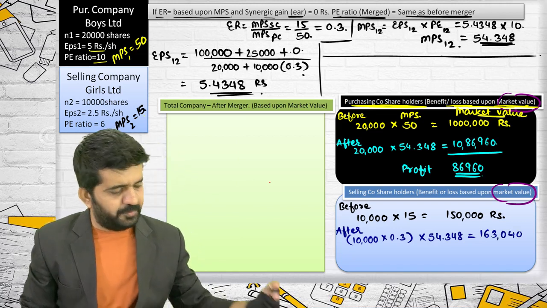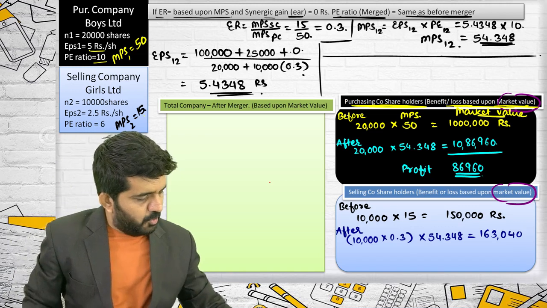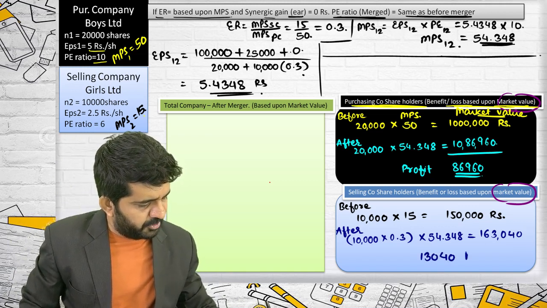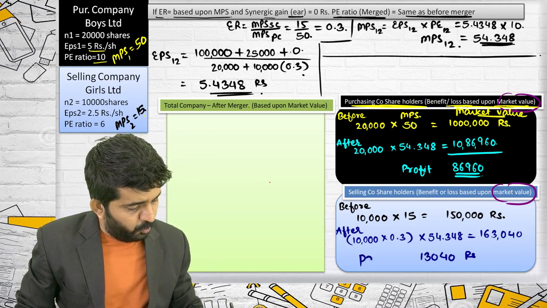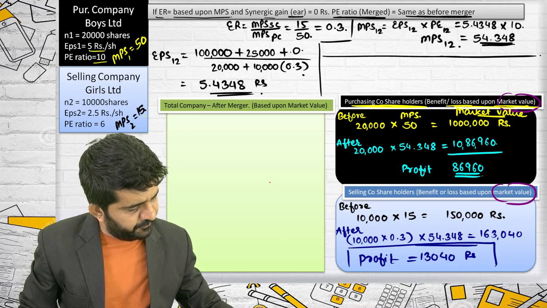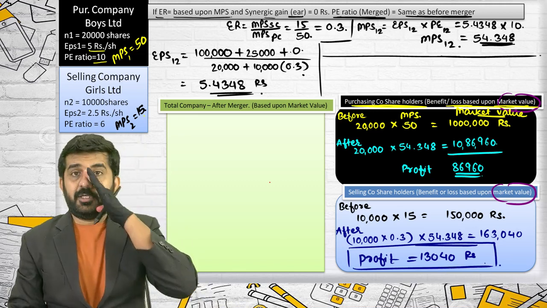I ignored 4 rupees, but that is all right. What is the profit? 13,040 rupees. Again, what is it? It is a profit. It is not a loss.